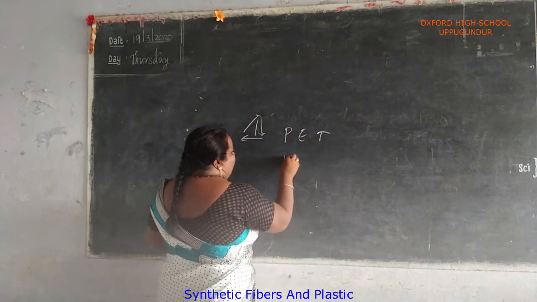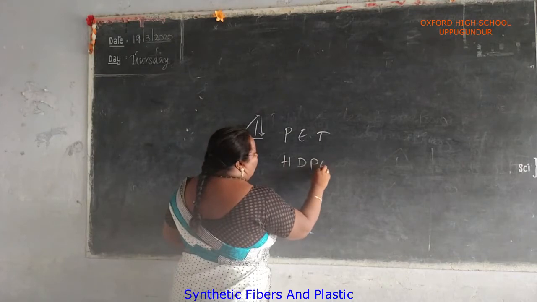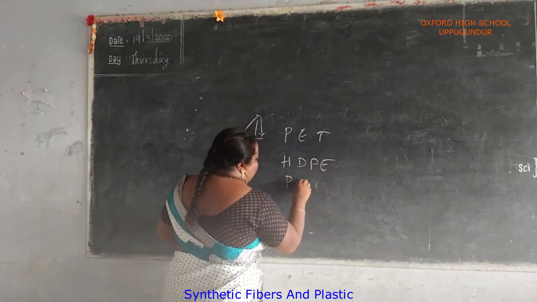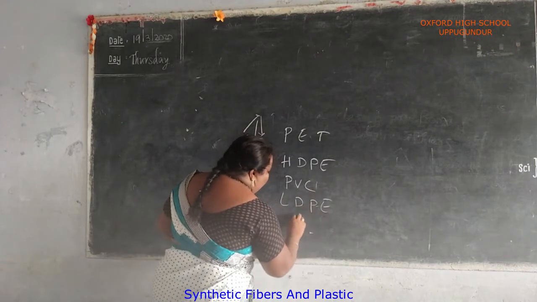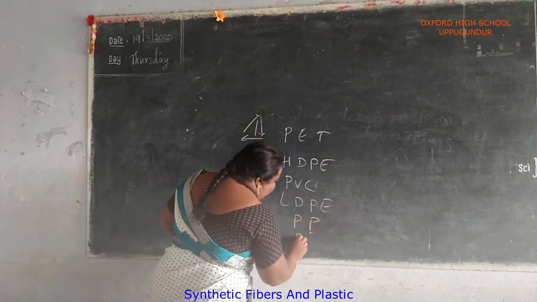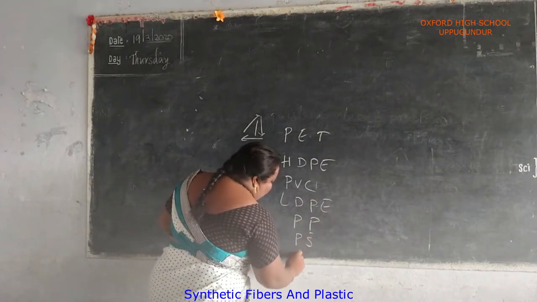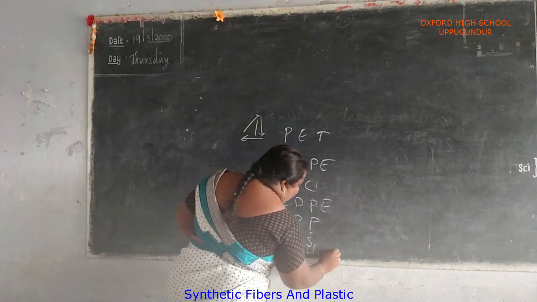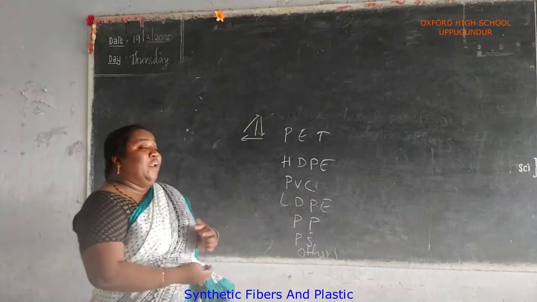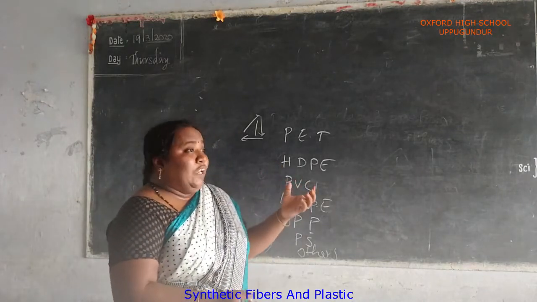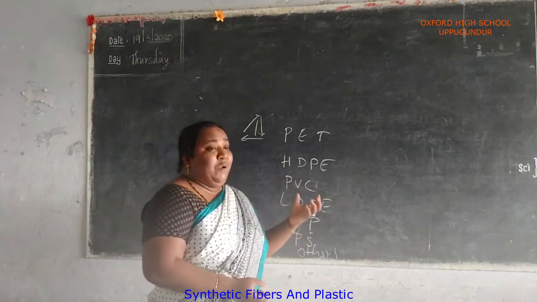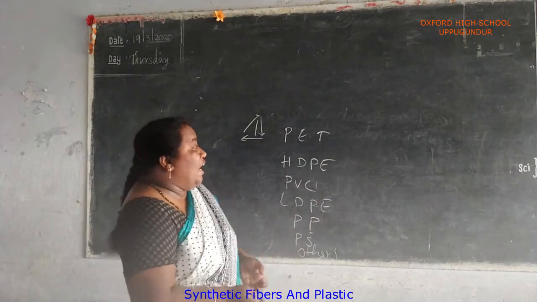Second, HDPE. Third, PVC. Fourth, LDPE. Fifth, PP. Next, PS. Next, 7 others. We can find these codes on any water bottle or boxes or things made of plastic.